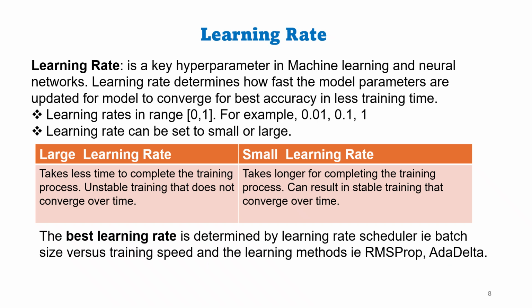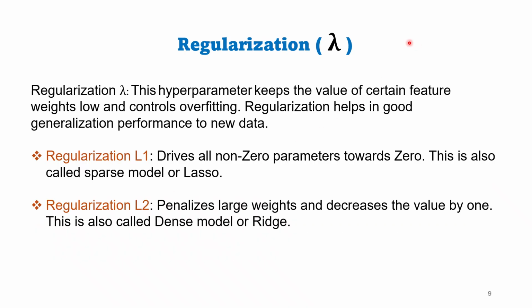Now let us look into another hyperparameter, that is regularization. Regularization is represented as lambda. Regularization coefficients control overfitting by making certain weights low. Low weights generalize well to unseen data, that is new data.